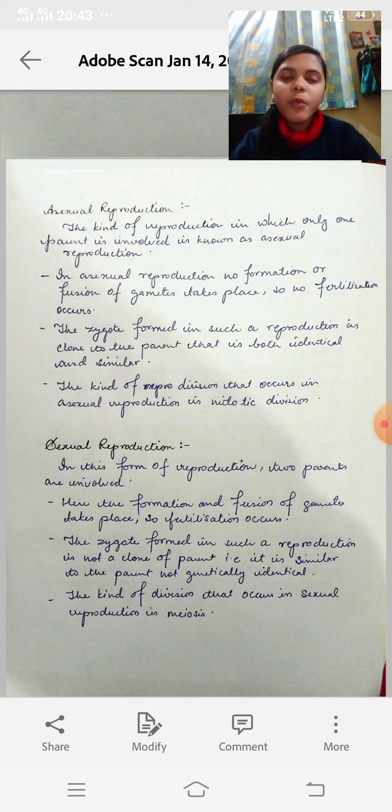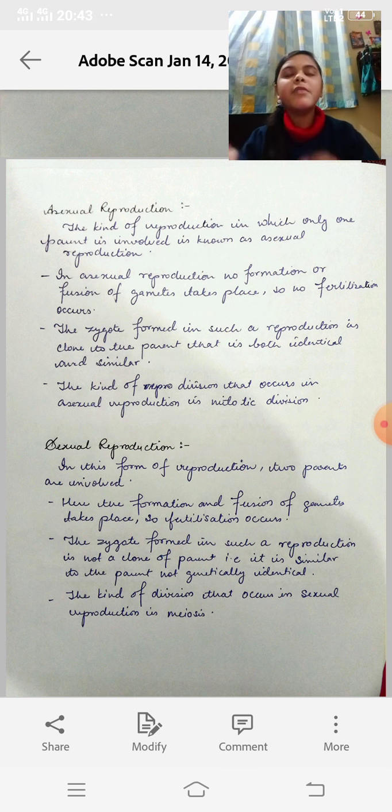Now moving to the sexual mode of reproduction. We all know that sexual reproduction requires two parents. Both the parents are involved by the gametes they produce. That is, here the formation of gametes takes place in both male and female, and the gametes fuse together to do fertilization. By this fertilization, a zygote is formed, and this zygote is similar to the parent but not identical to the parent.